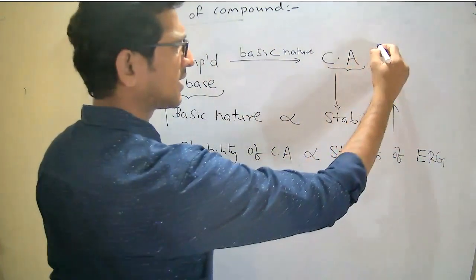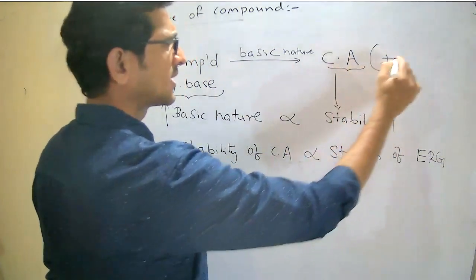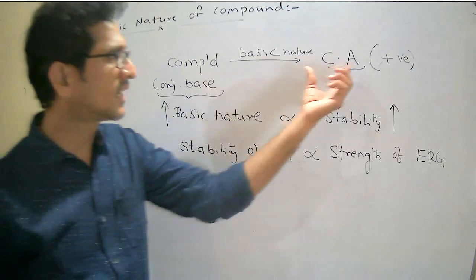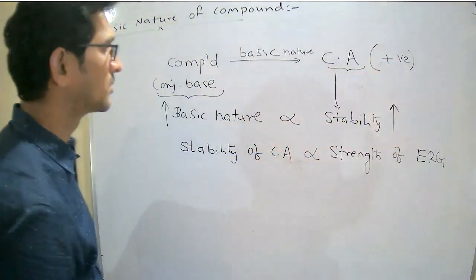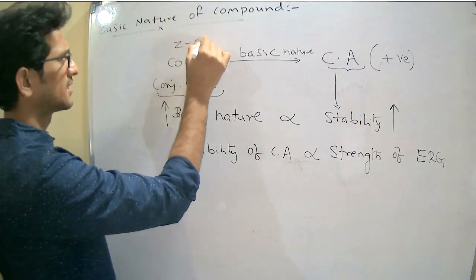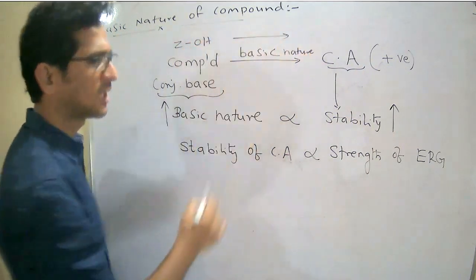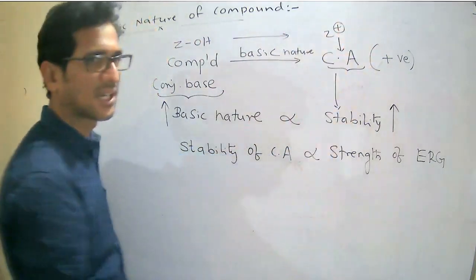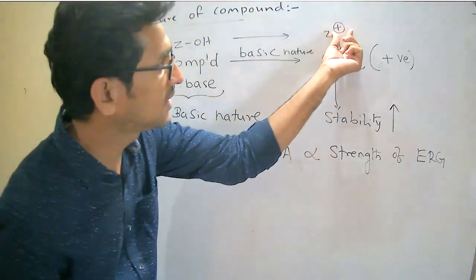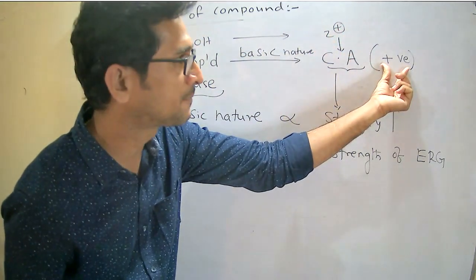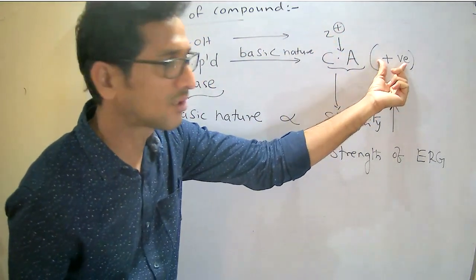because here the charge of the conjugate acid is positive, right? If I write ZOH as a compound, when it loses OH minus, it gives Z plus, that is the conjugate acid. Here the charge of the conjugate acid is positive, meaning electron deficient. It requires electrons.